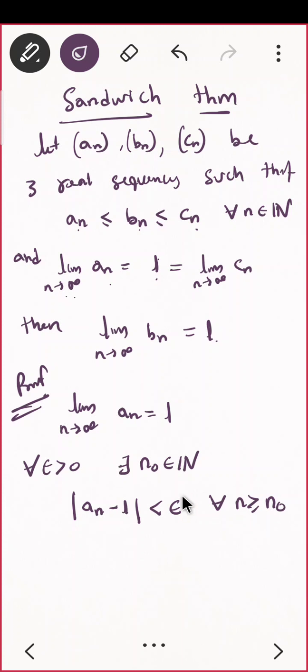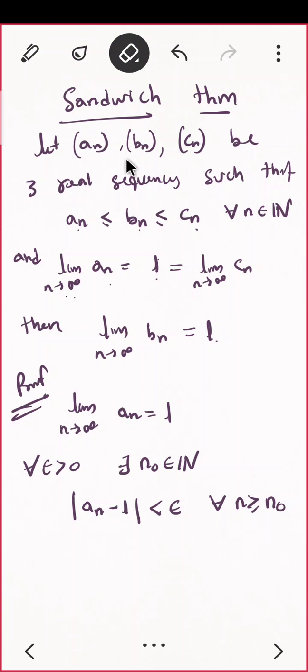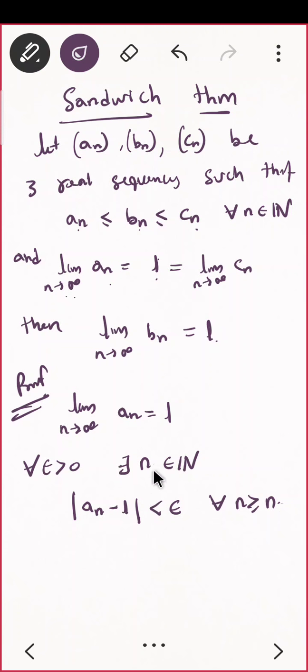Since I am having En and Cn, I will write n1 here. I will not write n naught. I will write n1 and here also. Correct? Now, can you similarly give me the definition of limit n tending to infinity Cn equal to L?